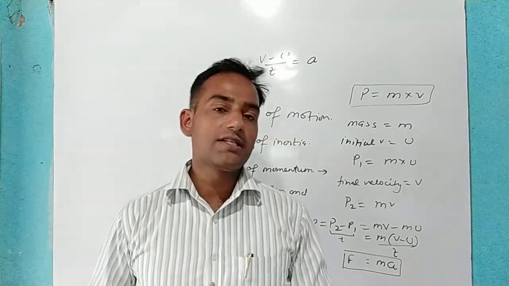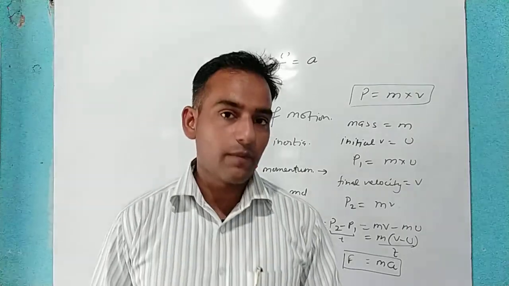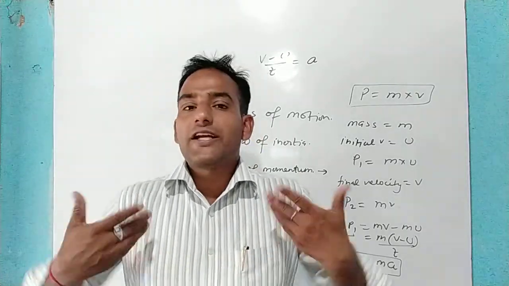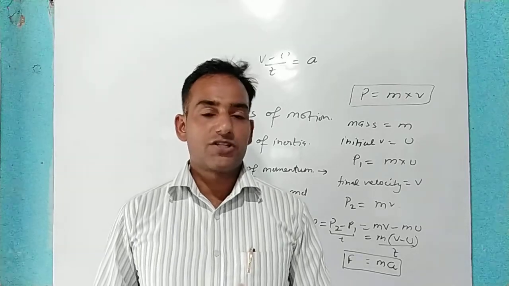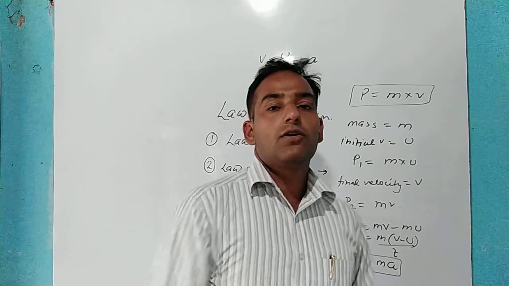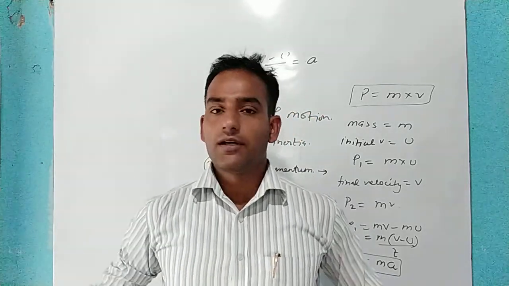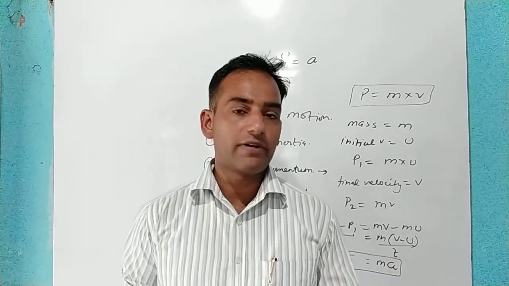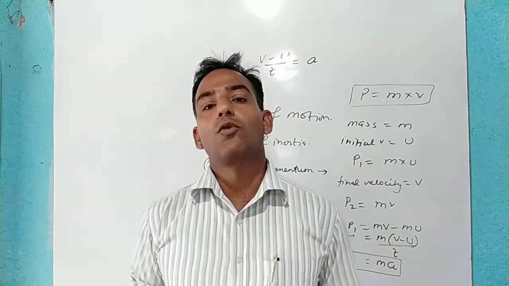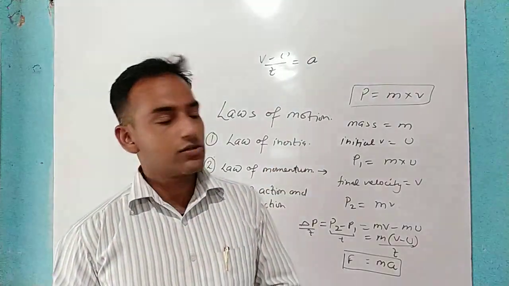Our whole body is in the inertia position, but whenever the brakes are applied, our upper portion does not stay stationary. It moves in the direction of the bus, but the lower side is in contact with the bus, that's why it doesn't move. The upper side moves, the lower side does not move. So many examples are there for the law of inertia also.